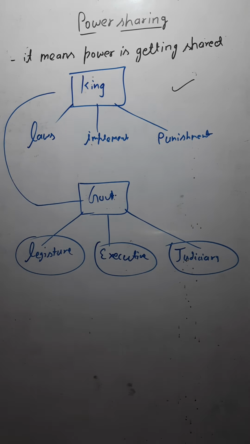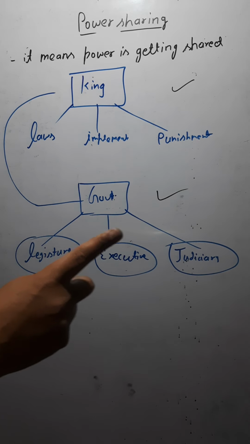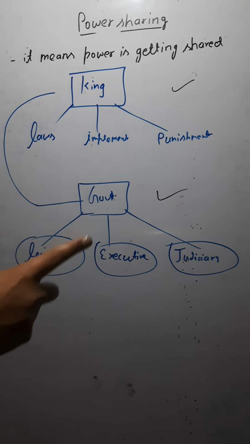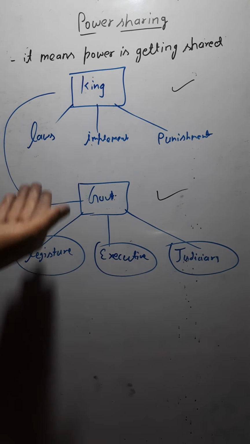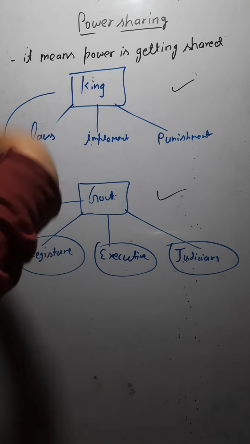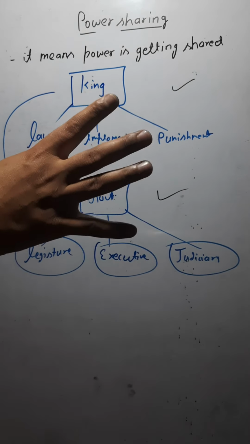After the advent of democracy, it was realized later that to take the correct decision, power sharing is very, very important. To take the correct decision, power sharing is very important. So the legislature would make laws, the executive would implement those laws, and the judiciary would decide the punishment. Are you getting it? Yes.